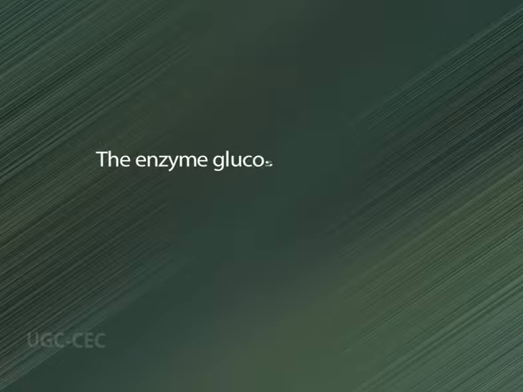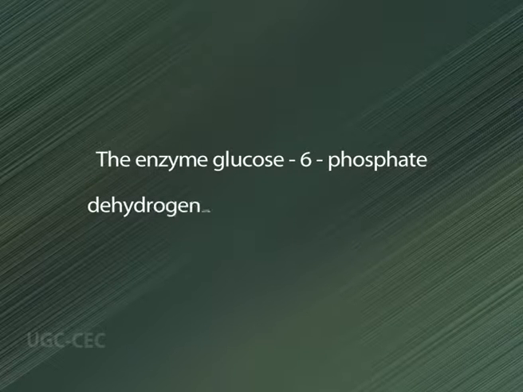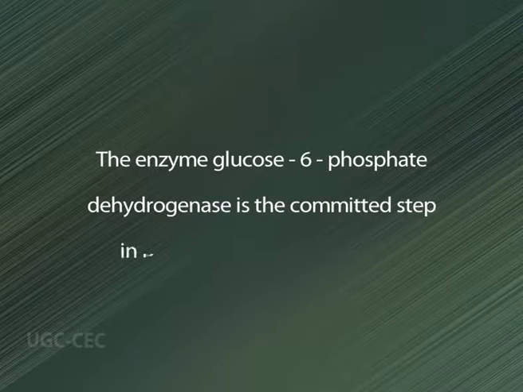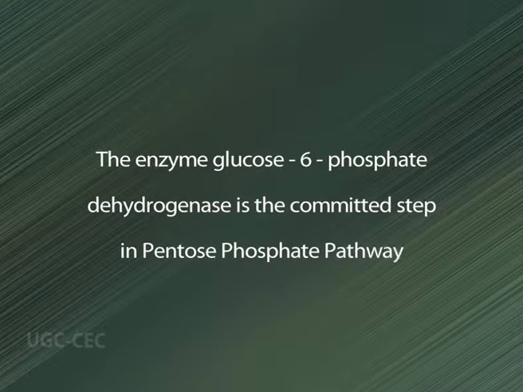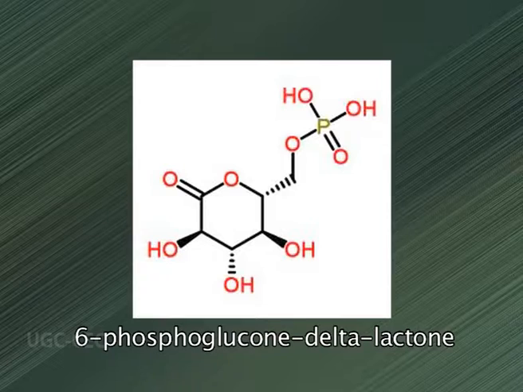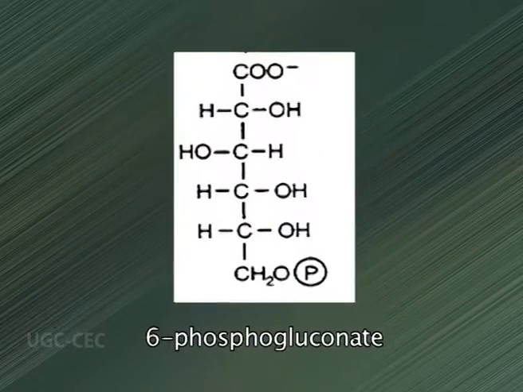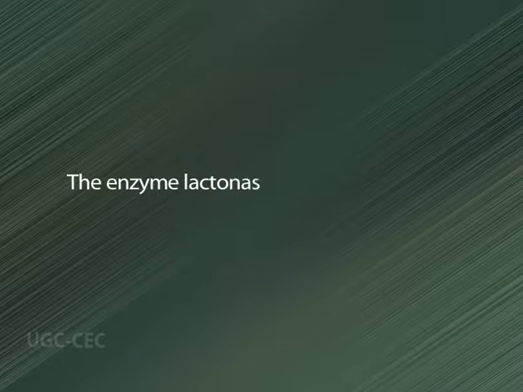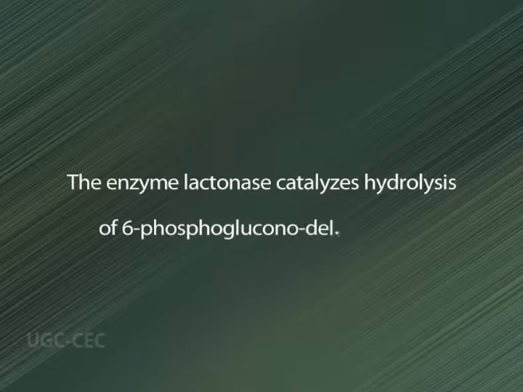The enzyme glucose 6-phosphate dehydrogenase catalyzes the committed step in the pentose phosphate pathway, because 6-phosphoglucono delta-lactone has no other fate except to be converted to 6-phosphogluconate. The enzyme lactonase catalyzes the hydrolysis of 6-phosphoglucono delta-lactone.